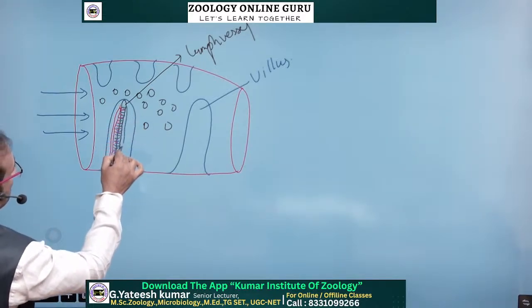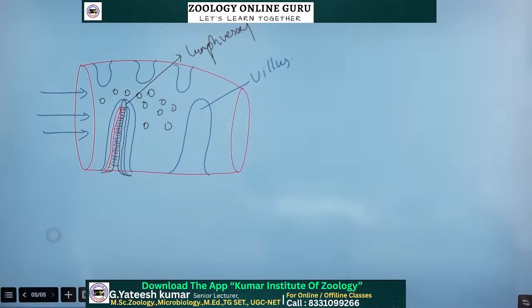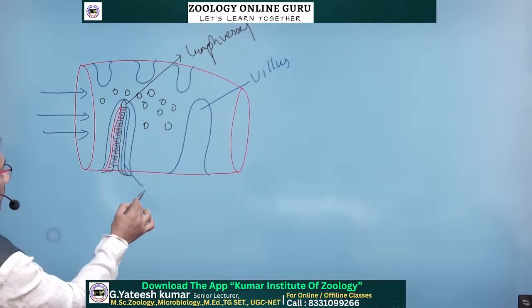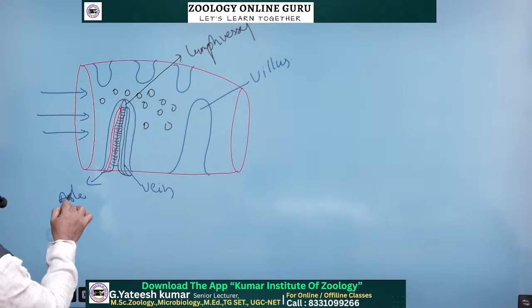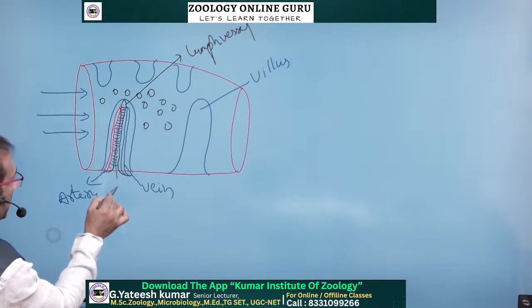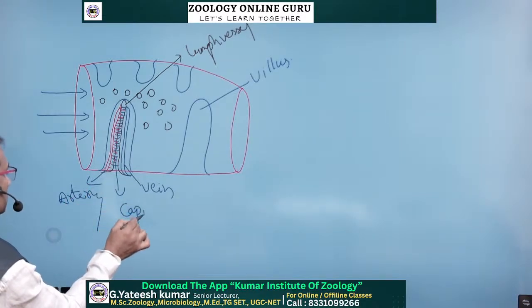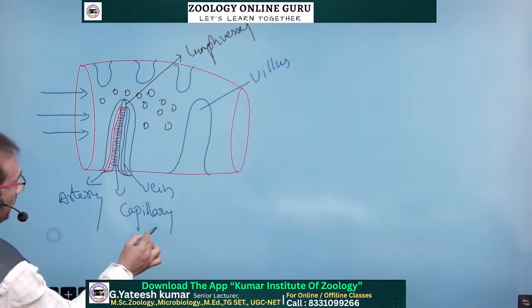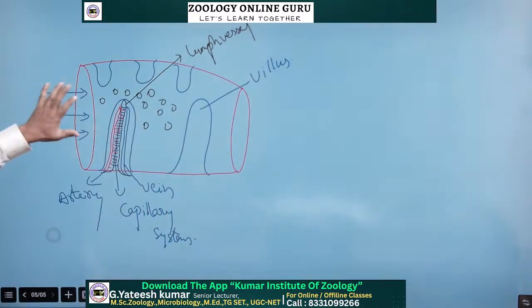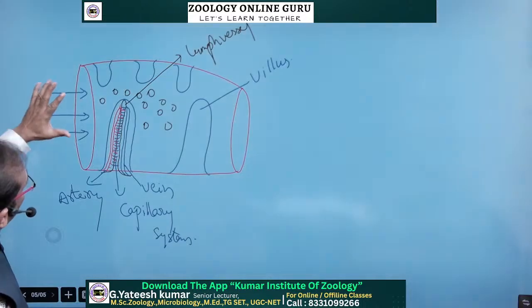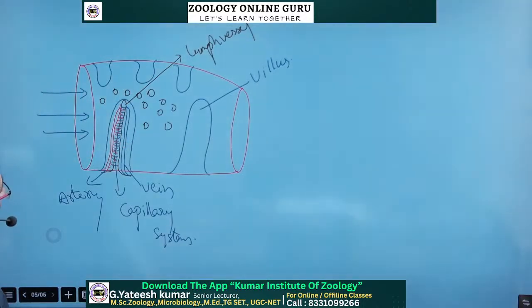Here is one vein, one artery, and in the middle the capillary system. Whatever food materials enter the small intestine area get absorbed into the blood or lymphatic system.